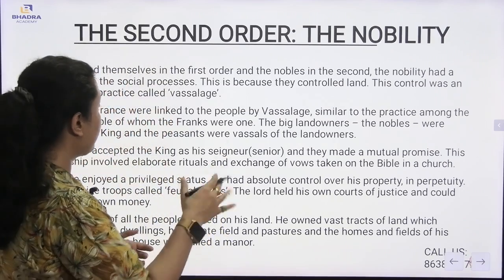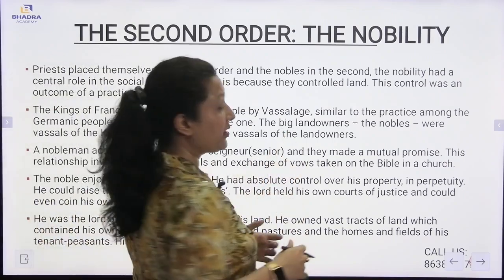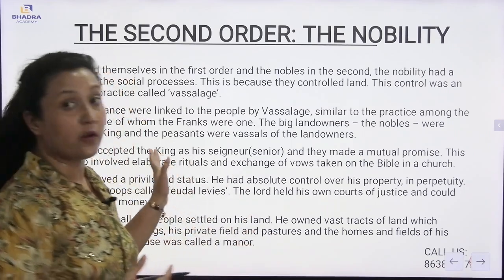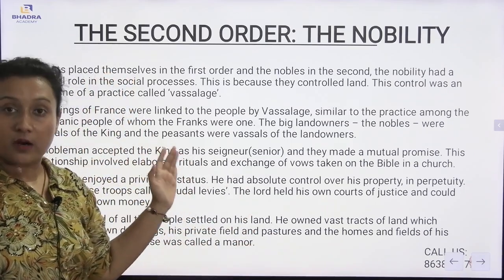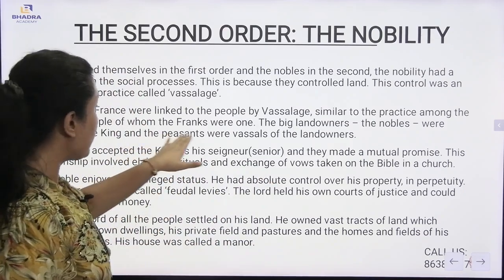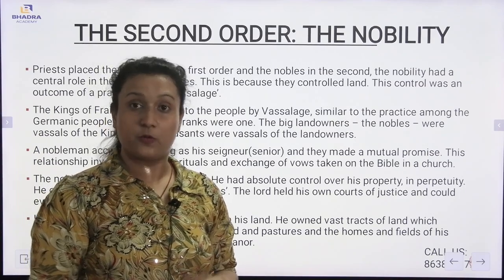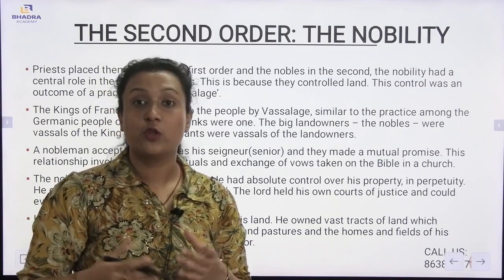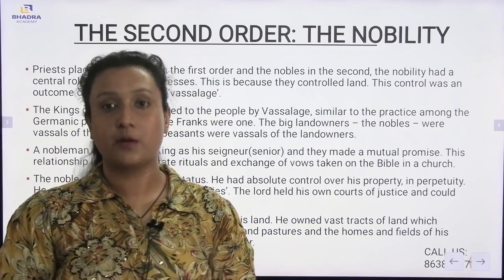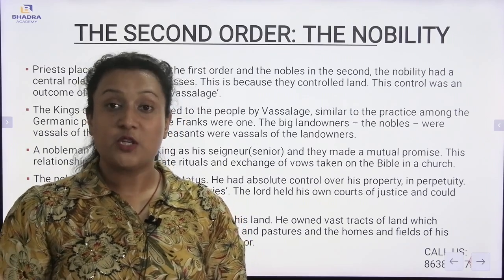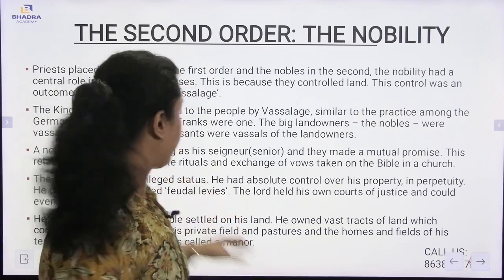So here, vassalage. If I talk about the big landowners, the nobles were under the kings, and the peasants were under the landowners. So this is the term vassalage, which means the people will be working under someone. There will be the kings, the nobles will be under the kings, and the peasants will be under the landowners.